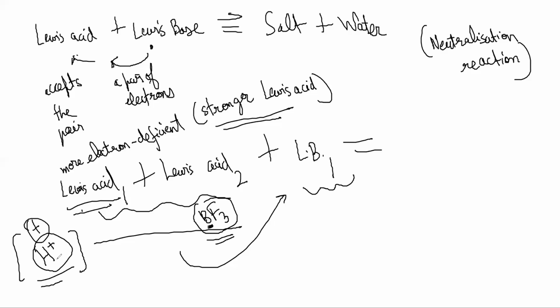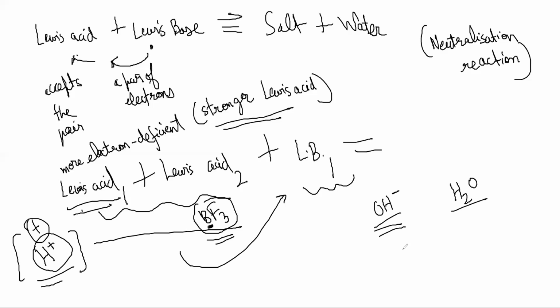The strength of Lewis acids and bases is decided by how easy or difficult it is for them to accept or donate electrons. So what will be a stronger Lewis base? Something which can give away the electrons very easily, right? That will behave like a base much more strongly. So it is better to have a negative charge to have a stronger base, rather than water.